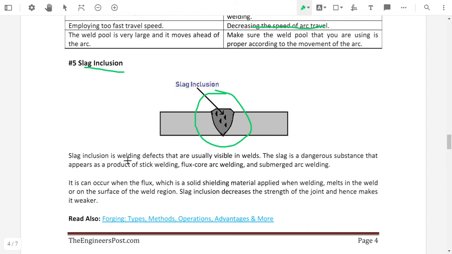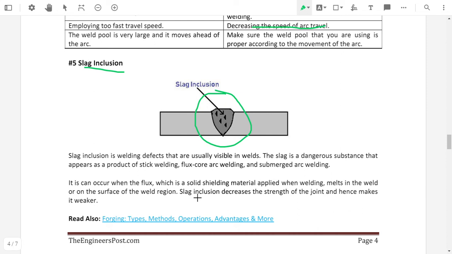Slag inclusion is a welding defect that is usually visible in a weld. Slag is a dangerous substance that appears as a product of arc welding, flux core arc welding, and submerged arc welding. It occurs when the flux, which is a solid shielding material, melts in a weld or on the surface of the weld region. Slag inclusion decreases the strength of the joint.